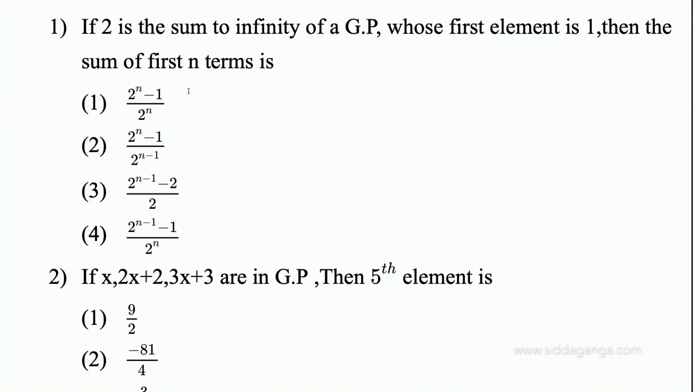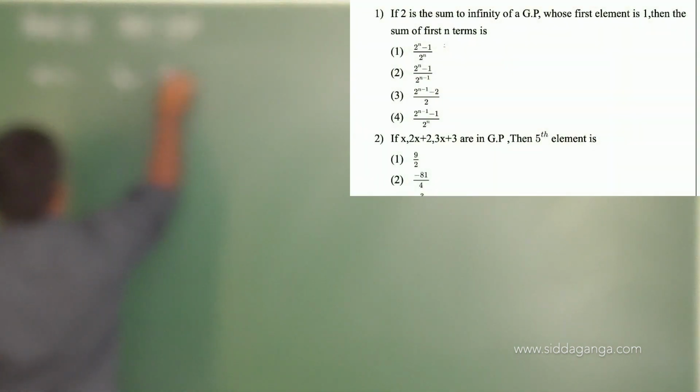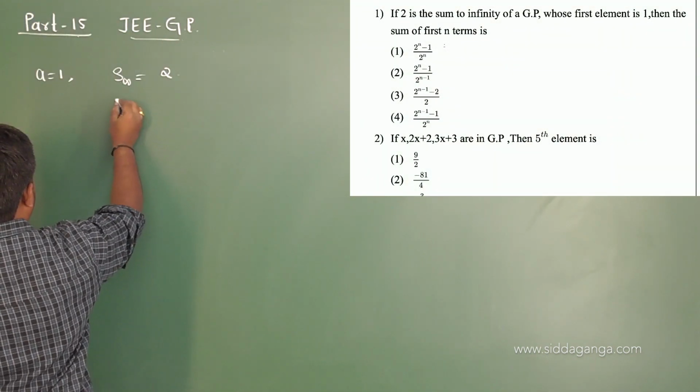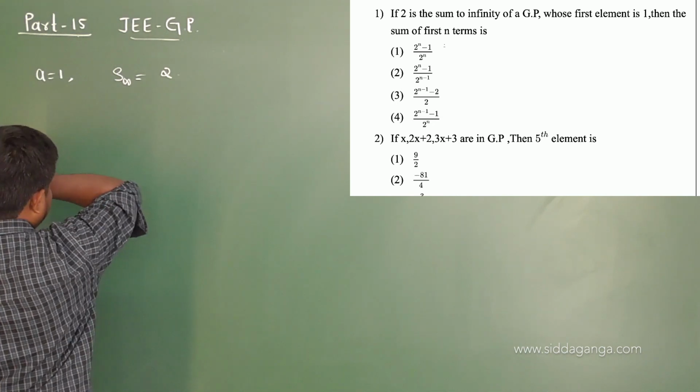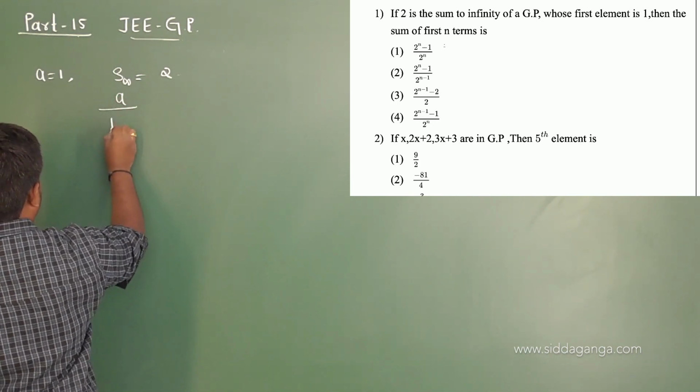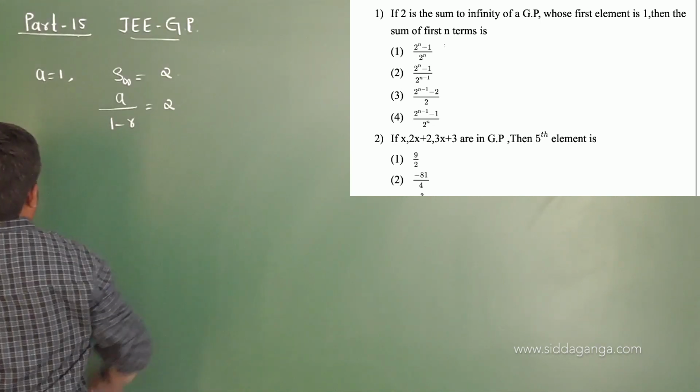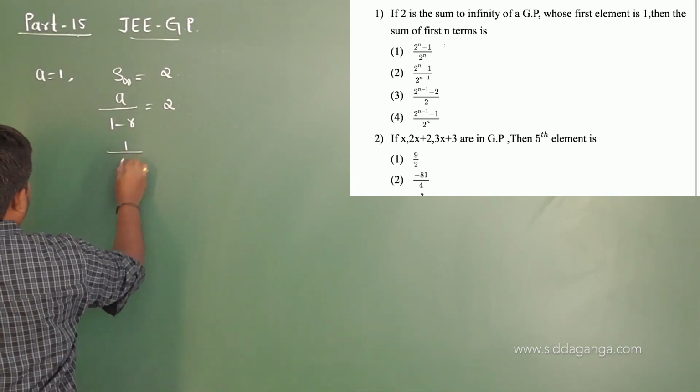The first question is like this: if 2 is the sum to infinity of a GP whose first element is 1, then the sum of first n terms is? Yes, 2 is the sum to infinity of a GP and the first term is given. Let me take the first term a equal to 1, and the sum to infinity is 2. We have the formula for the sum of infinite terms of a GP, that is a divided by 1 minus r. Since a is given, 1 by 1 minus r.